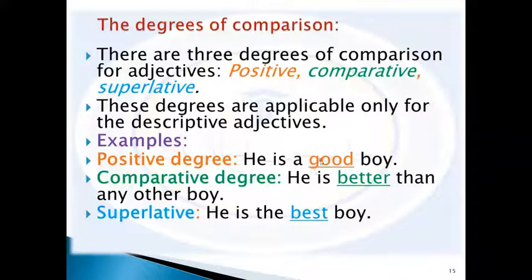So we think of good as positive form, better as comparative form, best as superlative form. Tall is positive form, taller comparative form, and tallest is also superlative form. Big, positive form or positive degree, bigger, comparative degree, and biggest is superlative degree.